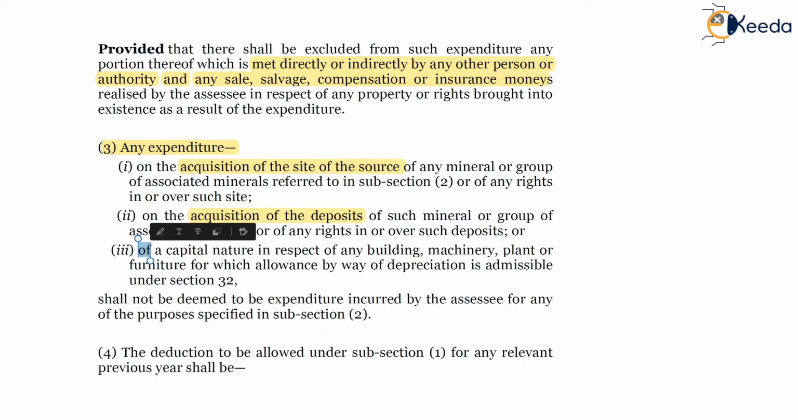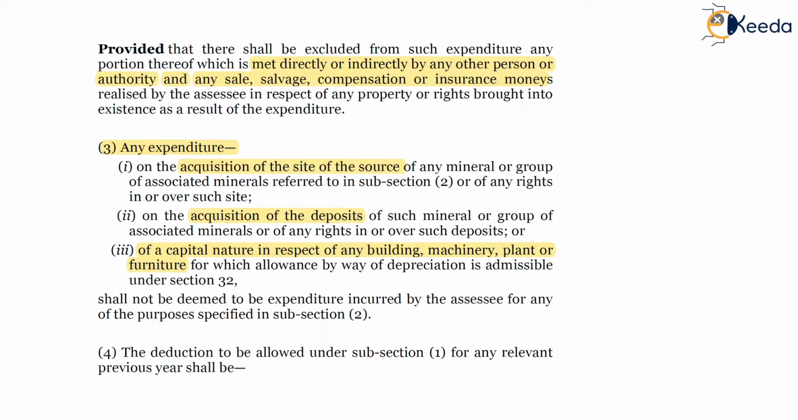Capital nature expenditure in respect of any building, machinery, plant or furniture for which allowance by way of depreciation is admissible under section 32. So where you are claiming the benefit of depreciation, you cannot be allowed deduction under any provisions of the act. So if the depreciation is admissible for such tangible assets, nothing will be allowed in terms of acquisition cost of the capital nature of the tangible assets, which is building, machinery, plant or furniture.